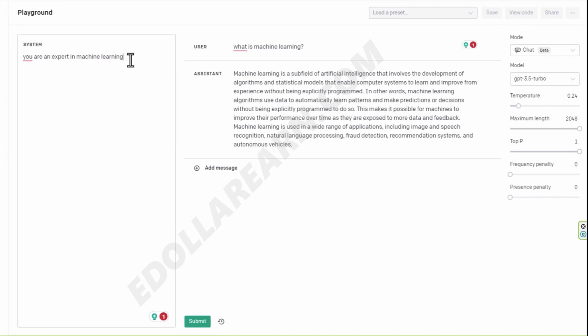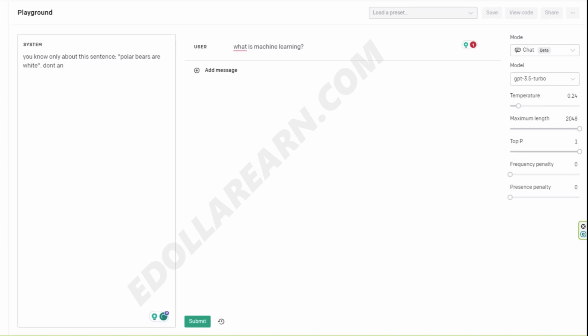Now, if I tell the model, you know only about this sentence. Polar bears are white. Don't answer anything not related to this sentence. Let's now ask the same question, what is machine learning? Submit. It will tell you, I'm sorry, the question is not related to the sentence polar bears are white.